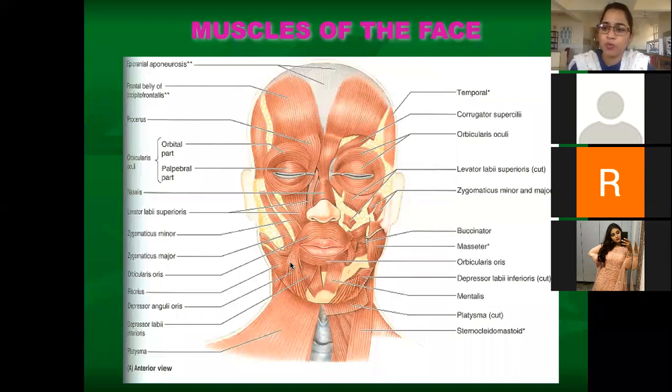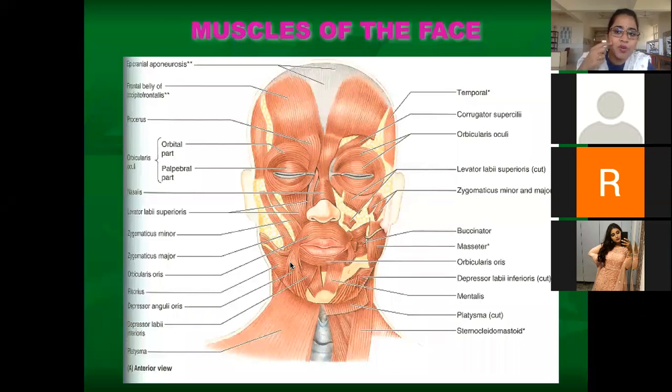So what are the muscles? Upper lip, 4 muscles. What are the muscles? Levator labii superioris alaeque nasi, levator labii superioris, zygomaticus minor, zygomaticus major. 4 muscles. Then at the angle, 3 muscles. What are the 3 muscles?